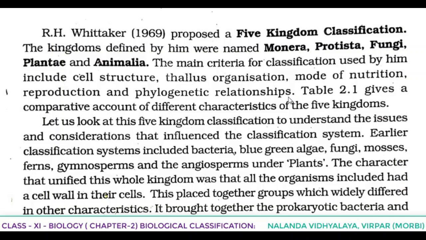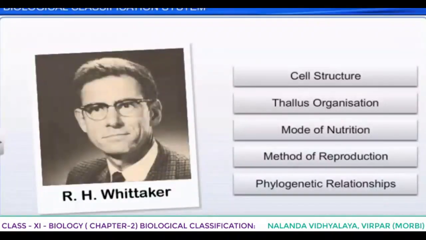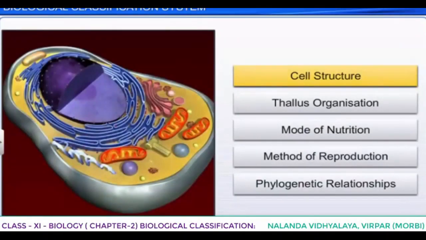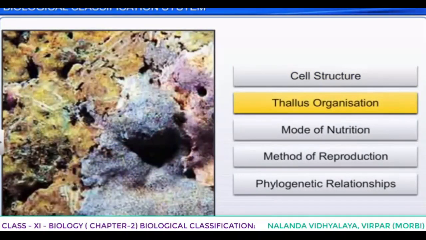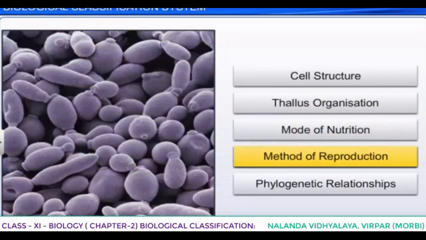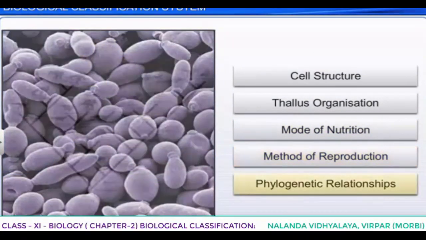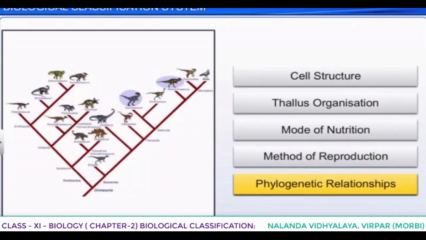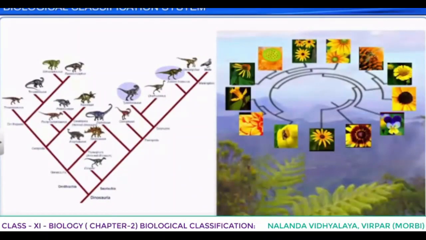Very important point, you have to underline that. Phylogenetic relationships means evolutionary relationships.